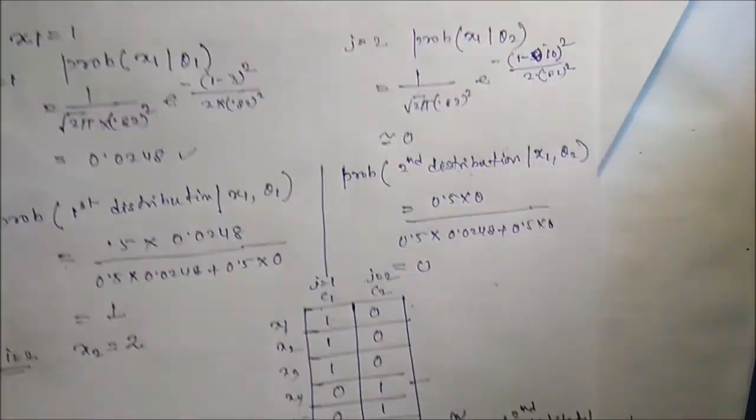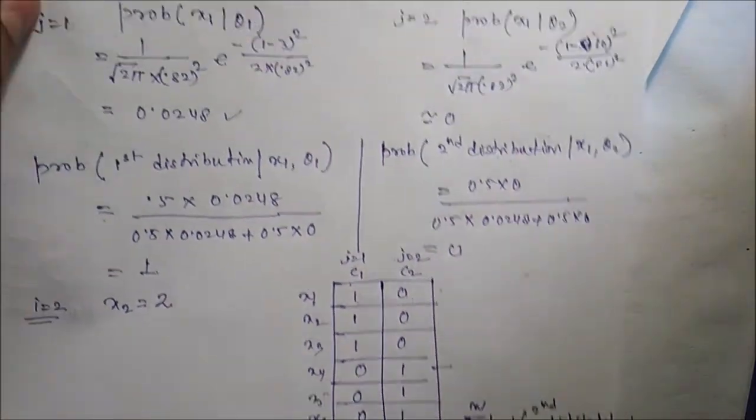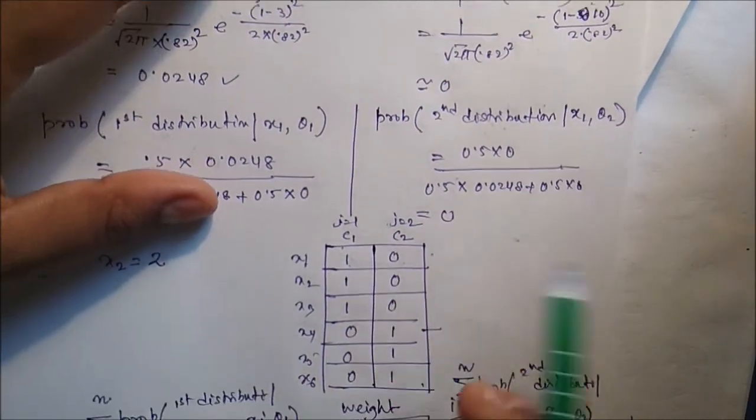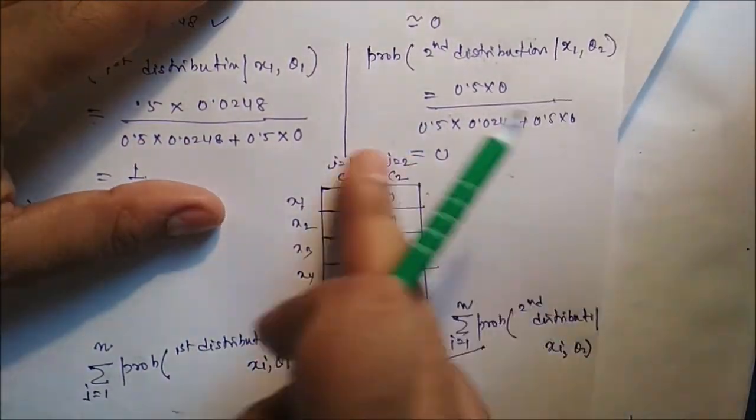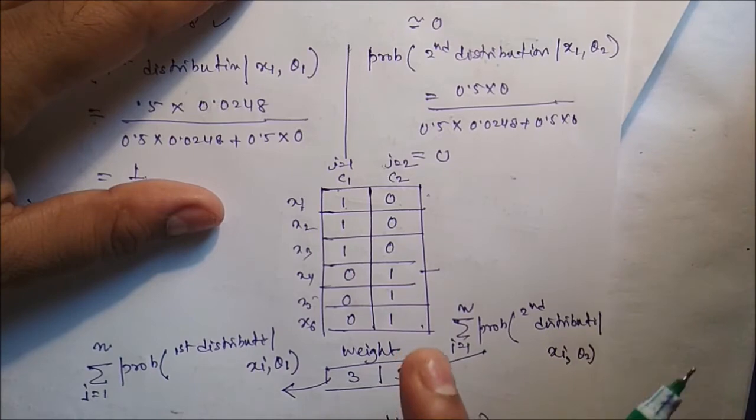Now we can use this weight matrix to identify the clusters.